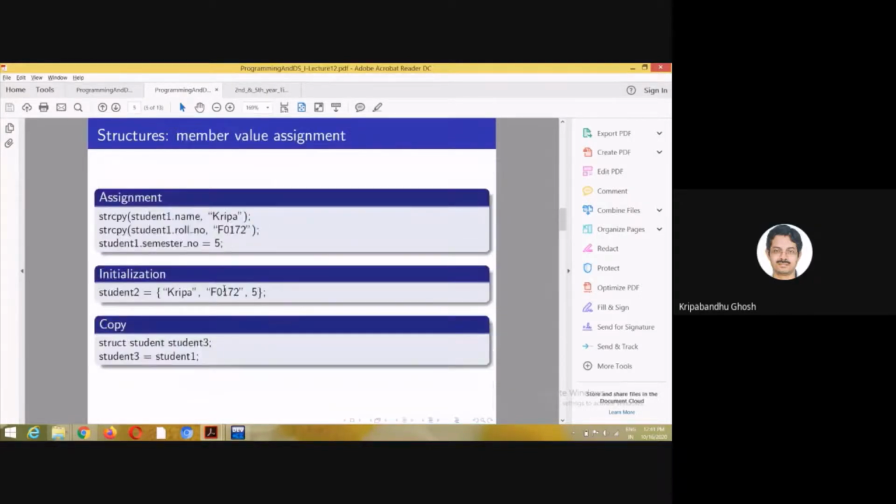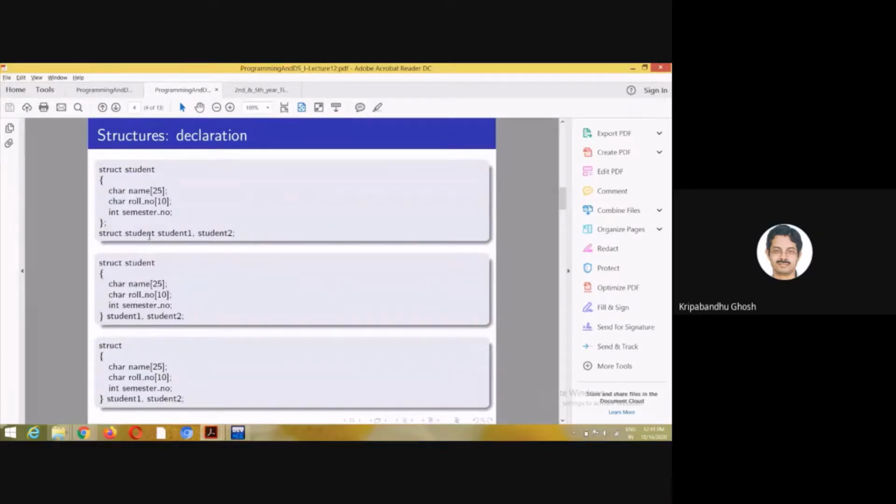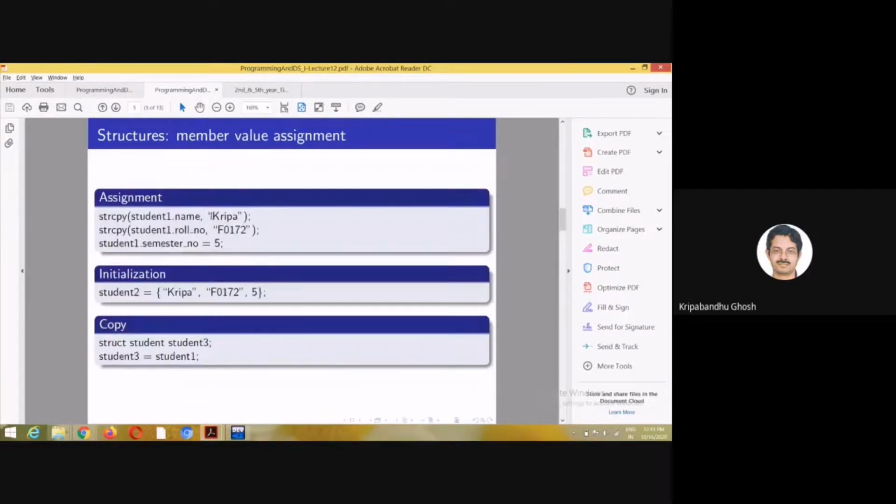This is about how you store values into the members of a structure. For example, if student1 is a structure of the student type, then you can store the name using strcpy.